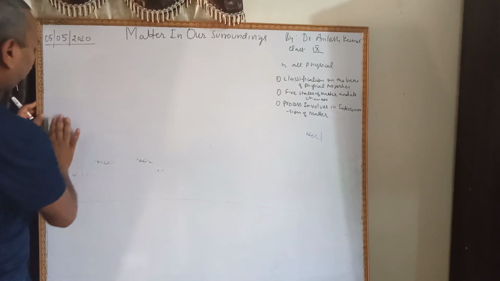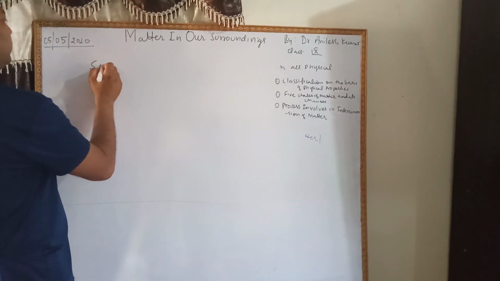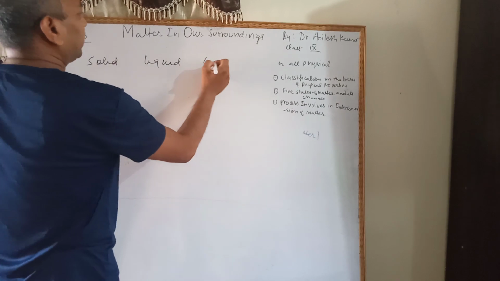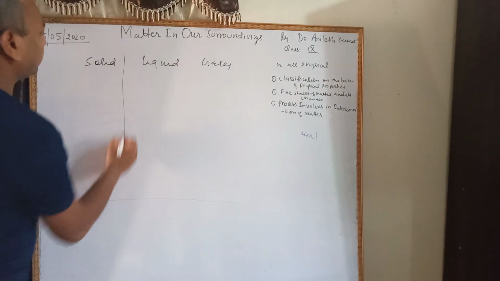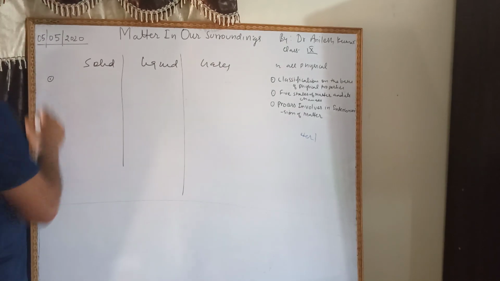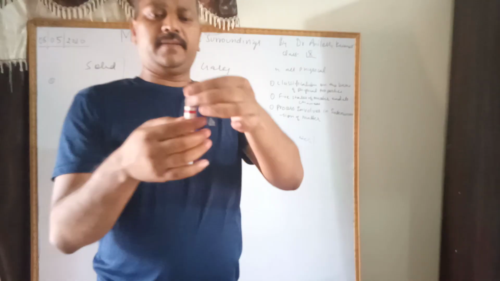Write in tabular form: solid, liquid, gas. First point, see, this marker is a solid.